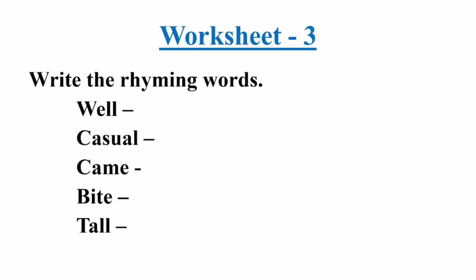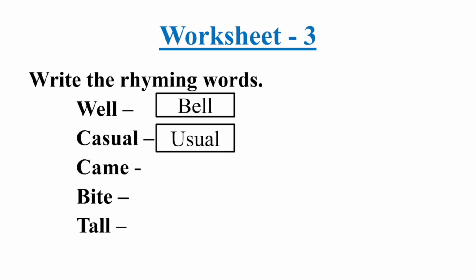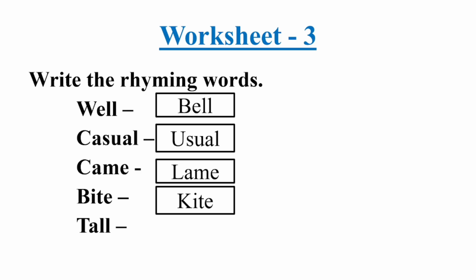Write these rhyming words. Worksheet number 3. Well, casual, game, bite, tall. Find out the rhyming words here. Here, bell. See, it's a prose piece, but here also you can find out the rhyming words, right? What are these words? Well, bell, casual, usual. Okay, you are right. Game, lamb, bite, kite.